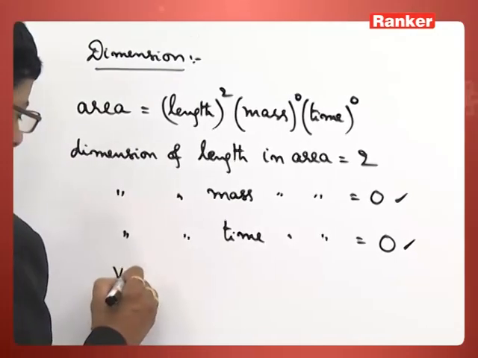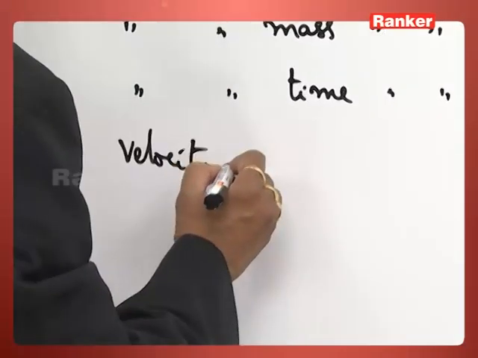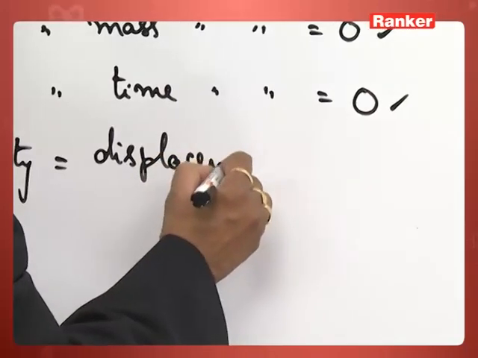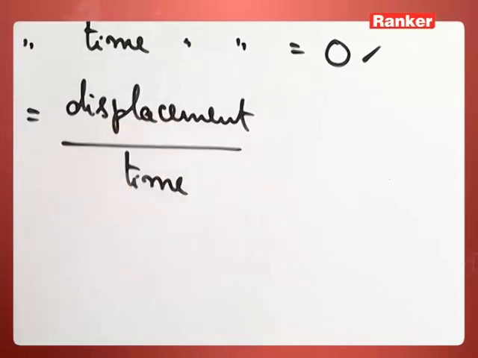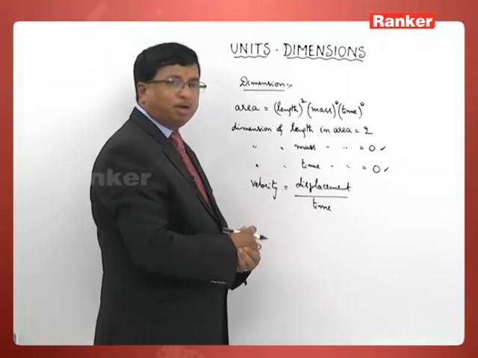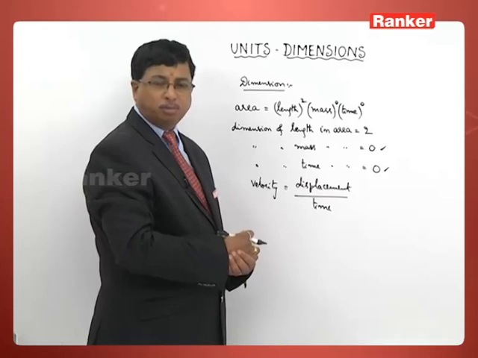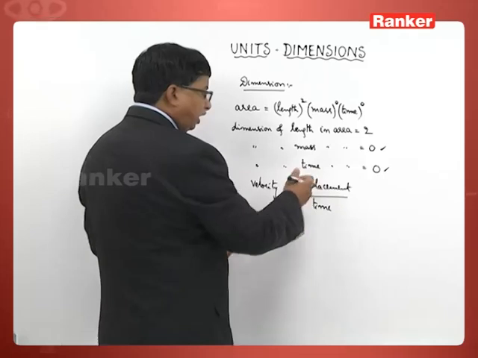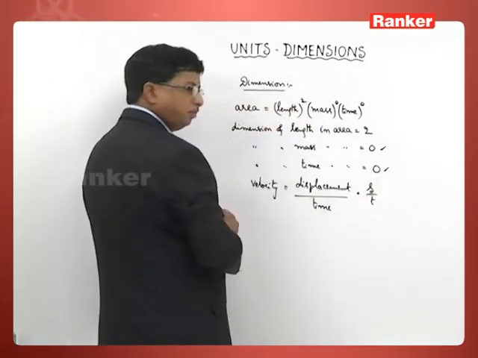Likewise, let us consider one more. Let us say velocity. Velocity, when I write, it is displacement by time. That is the basic equation. Rate of displacement of the body. We can even write mathematically ds by dt. When displacement is differentiated with respect to time, we will be getting the corresponding value of velocity there. So when I write this one in the form of an equation, s by t I can write.